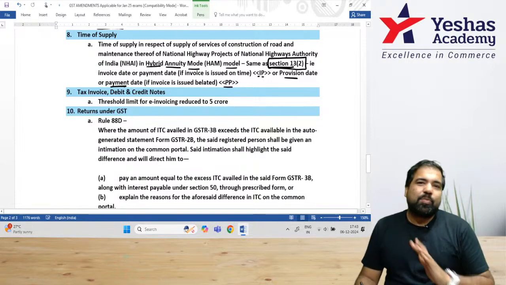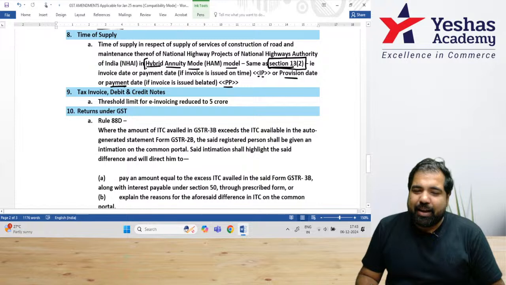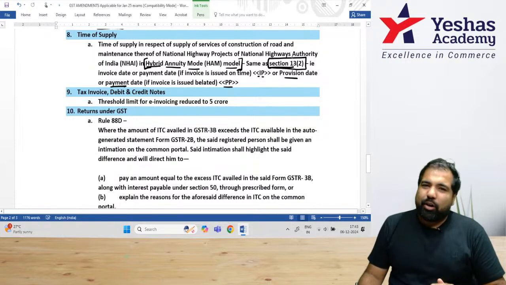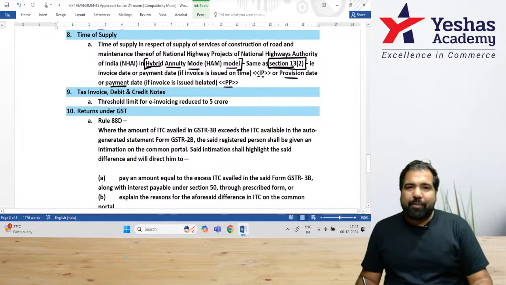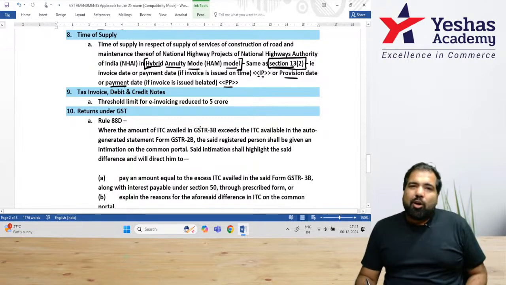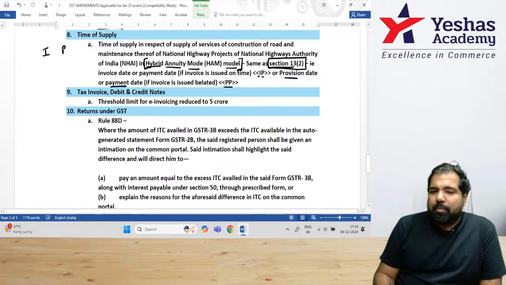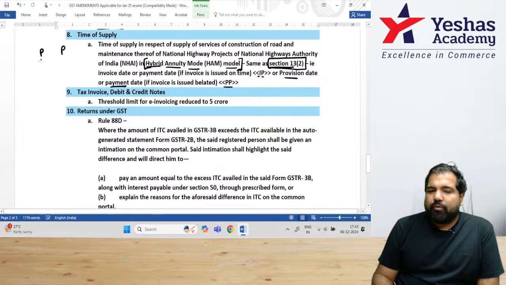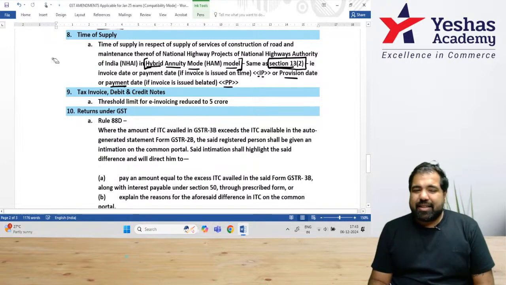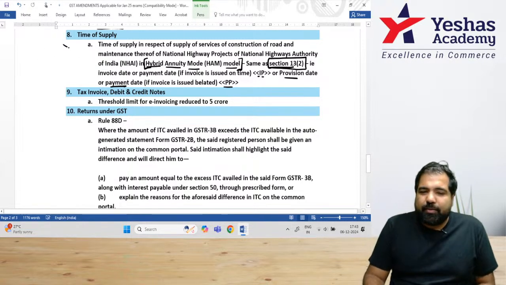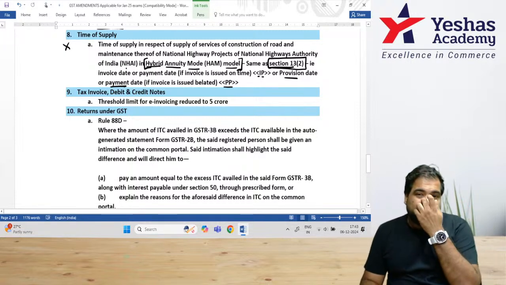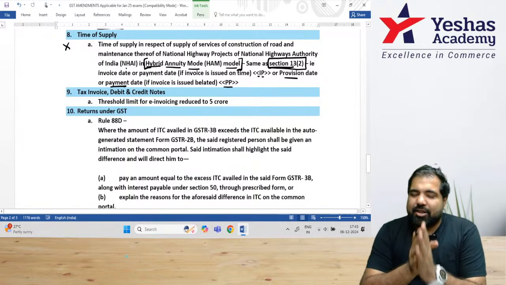What I'm trying to tell you is don't worry if something so heavy comes in the exam. It is the same as Section 13(2). I'm not repeating Section 13(2), guys. Just remember IPPP. What does it mean? The government says either the invoice date or your payment date, whichever is earlier, if the invoice is issued on time. And if the invoice is issued late, then the provision date or payment date, whichever is earlier. That's it, guys. Nothing major on time of supply. This is very, very simple. If this road construction hybrid annuity model comes in the exam, don't fear, just apply Section 13(2).